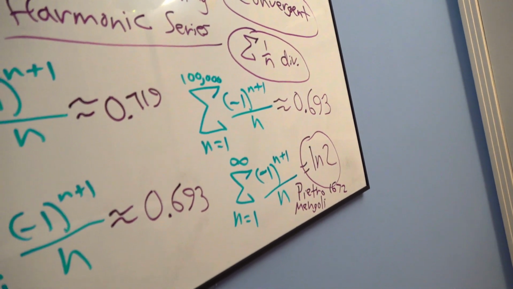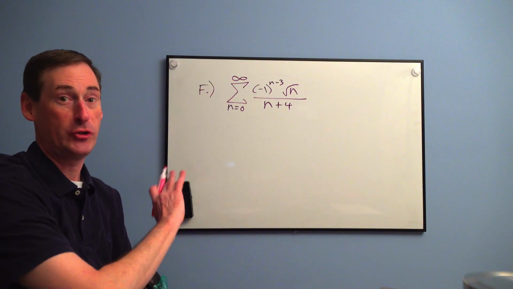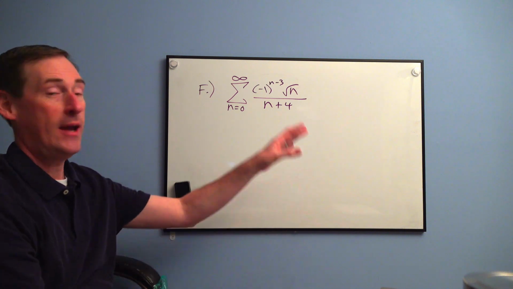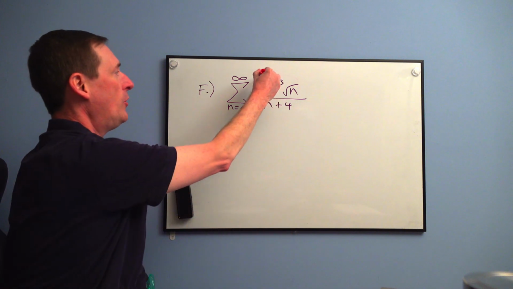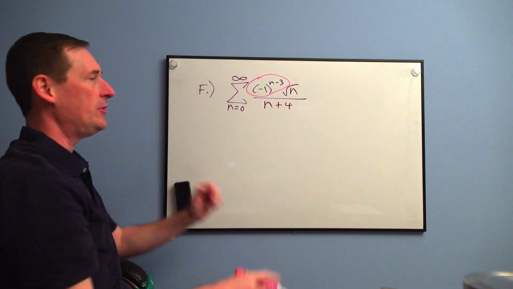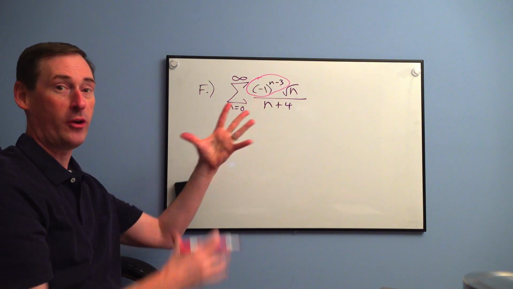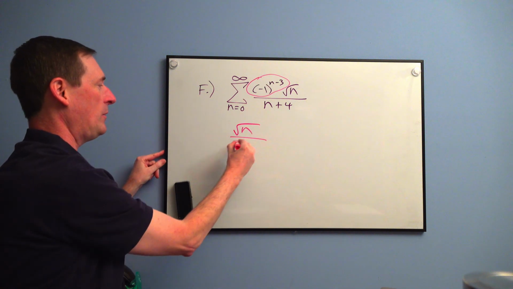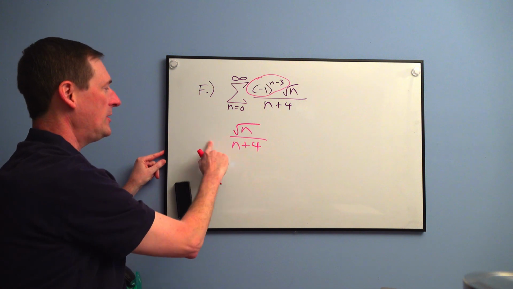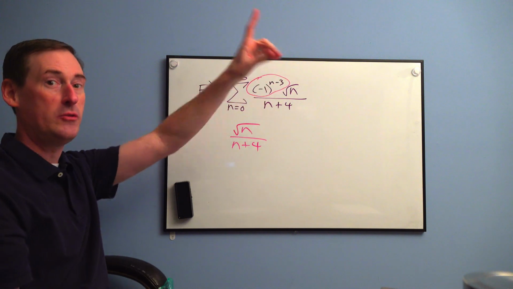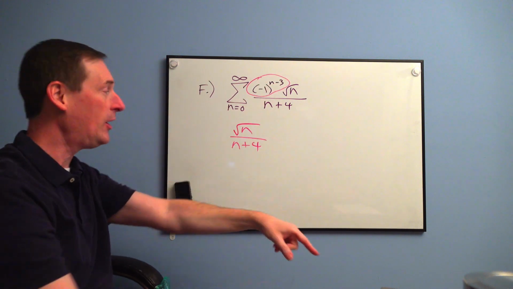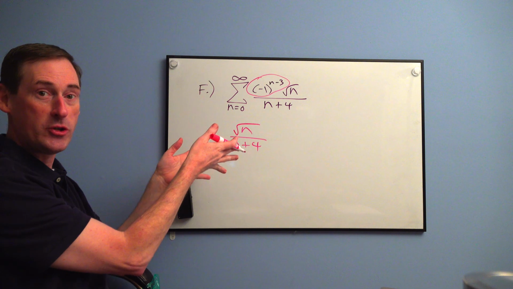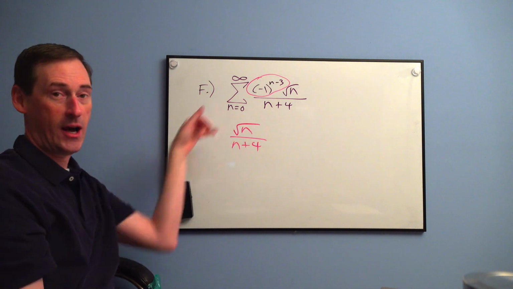So on the last page, we have just 2 quick ones to make sure you understand, and then a little gem at the end. Notice that there's an oscillator right here. That's going to do nothing but alternate the sign back and forth. Remove the oscillator and focus on the square root of n over n plus 4. Okay, so this is an alternating series, so we will use the alternating series test. We'll do the limit as n approaches infinity of the non-oscillating part.